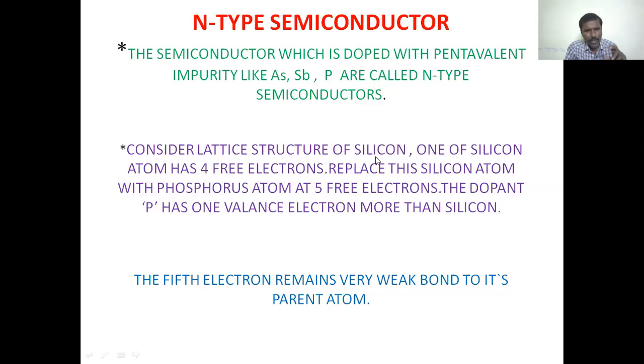Silicon atoms are tetravalent, that is, at the outermost orbital the silicon atom has 4 valence electrons. So, consider the lattice structure of silicon, where one silicon atom has 4 valence electrons.